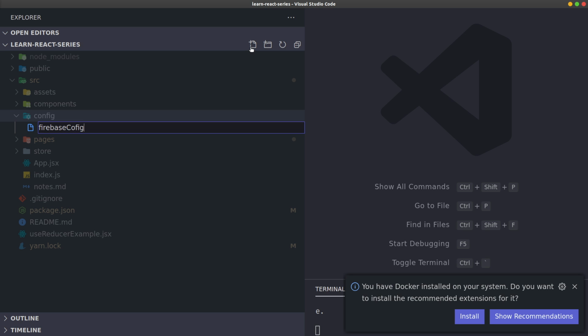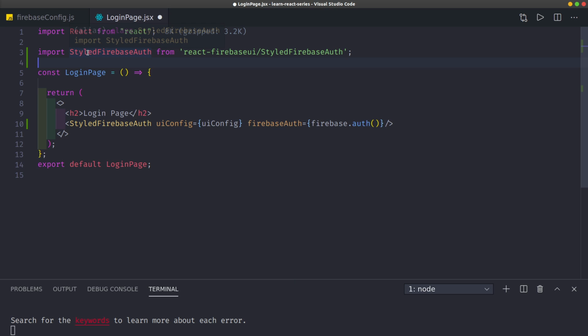So I can import the UI config and the Firebase. So I'll say import UI config, just separate it, let's make it a bit cleaner. Then also I'll go and bring in Firebase. Actually, I'm doing nothing right now. I'm just trying to clean things up.